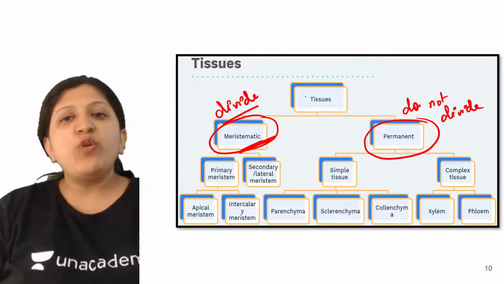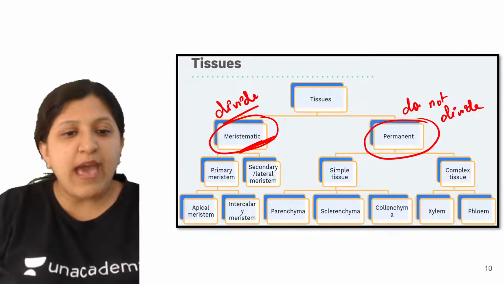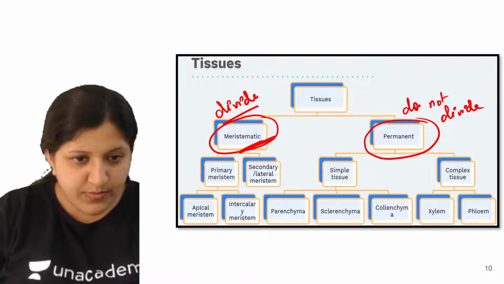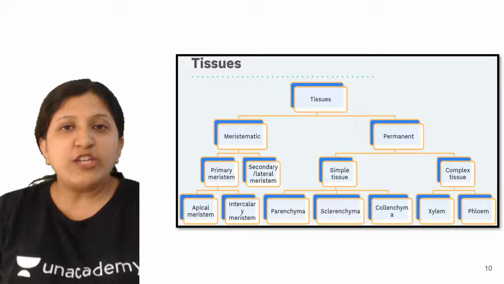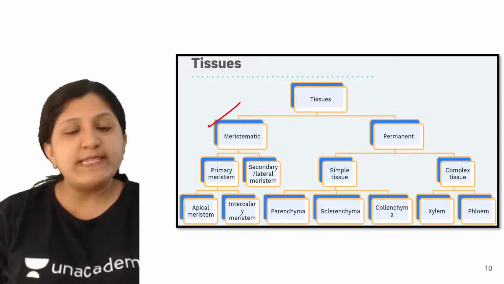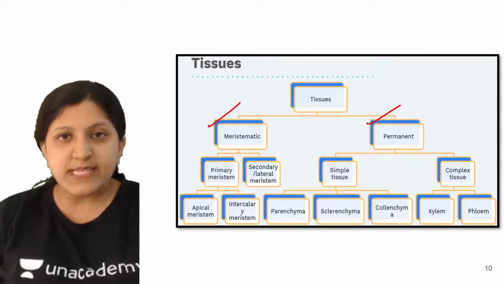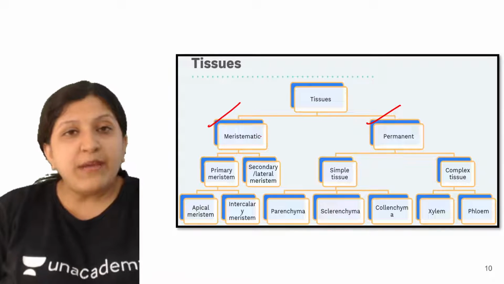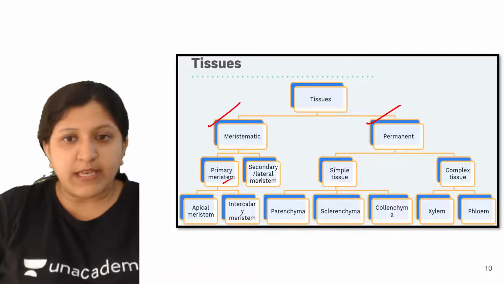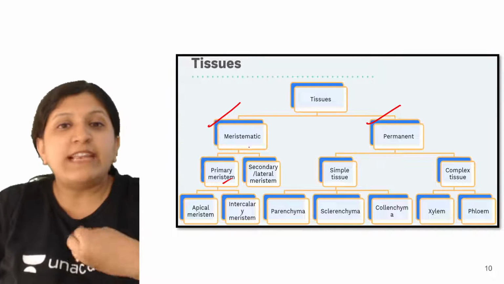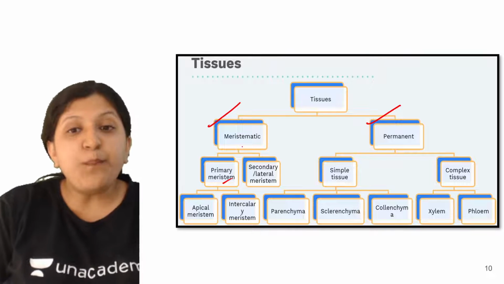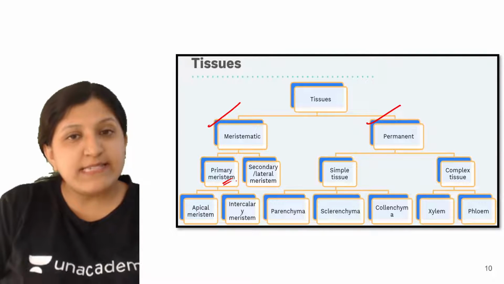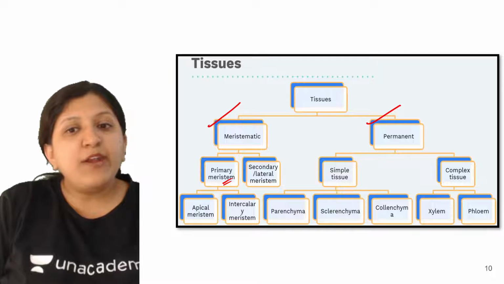Now this is the classification that we have for a tissue. There are two types that we will mainly find: a meristematic tissue, and a permanent tissue. Primary meristem is one category. Depending on the time at which a particular meristematic tissue is formed, we classify it as a primary meristem or a secondary meristem. I'll just explain that.